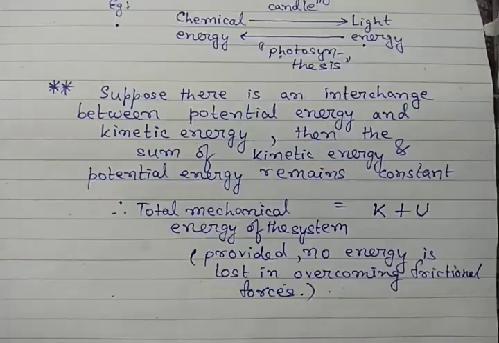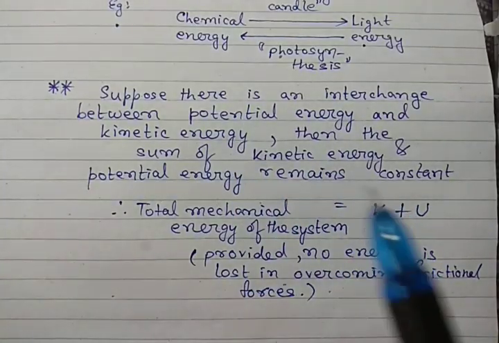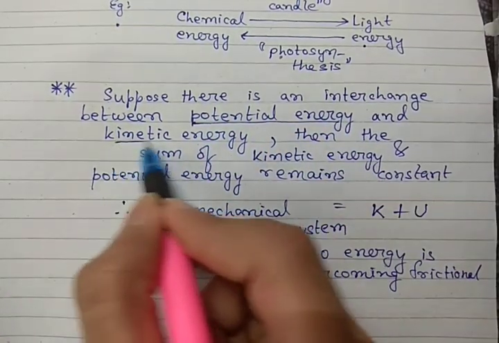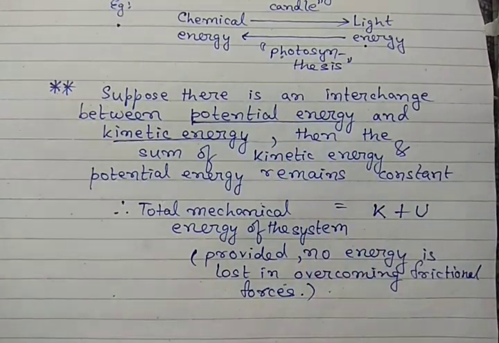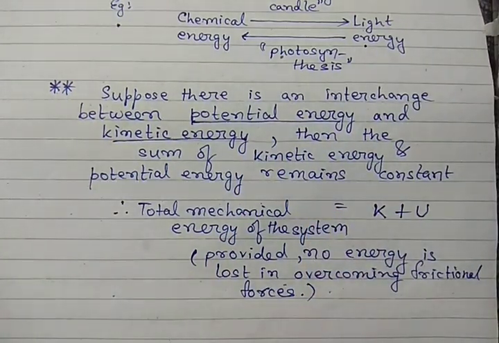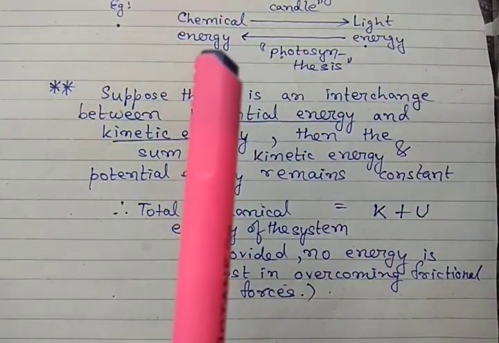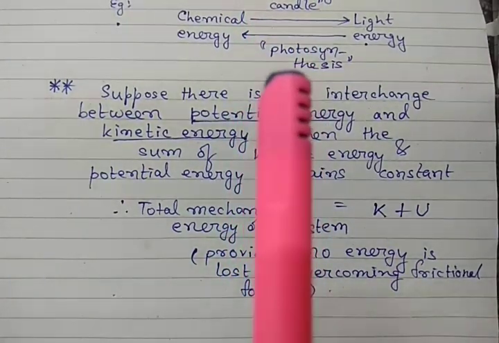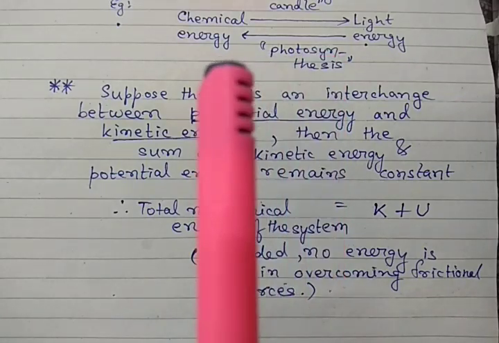Let us consider a situation where there is an interchange between potential energy and kinetic energy. A very simple example is an object being dropped from a certain height, a free falling body. At this position the body has potential energy.